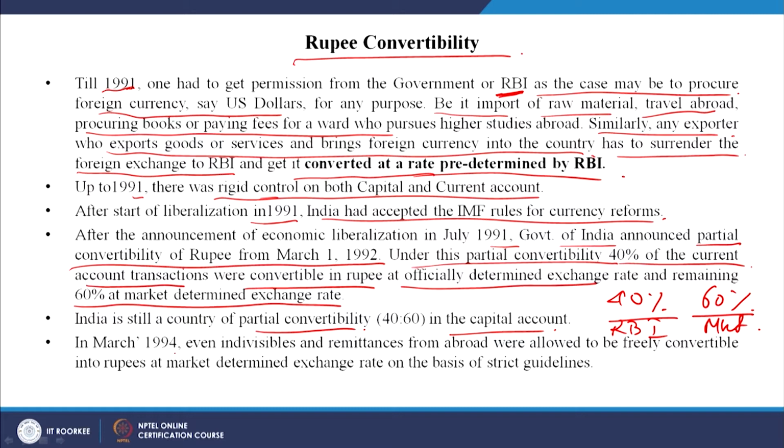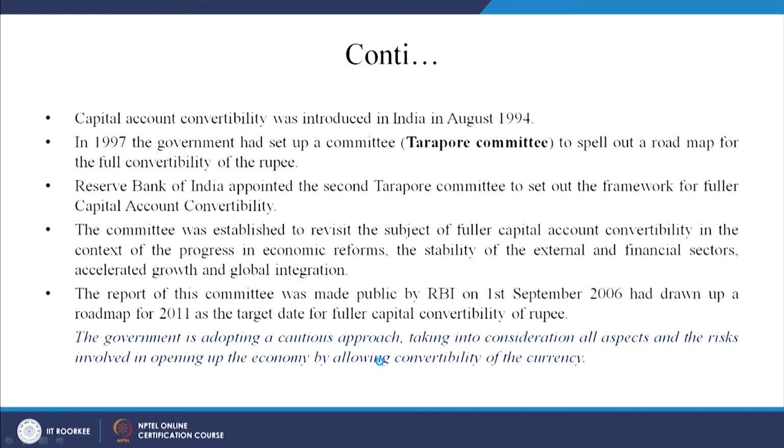In March 1994, even invisibles and remittances from abroad were allowed to be freely convertible into rupees at market determined exchange rate on the basis of strict guidelines. There was a committee, so I will talk about this. Capital account convertibility was introduced in India in August 1994. Okay. So, capital account convertibility was introduced in 1994.